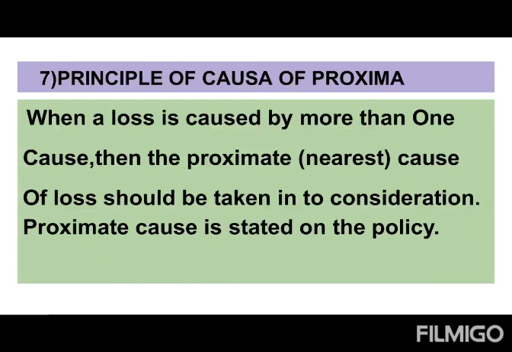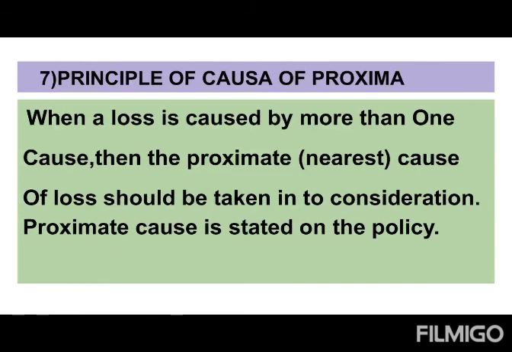Now tell me how much compensation the insurance company will give. Will they give full compensation? No, because he has not taken the insurance against what? Robbery. Whichever cause is stated on the policy, due to that cause, whatever the loss is, only that will be given as compensation. He has taken the policy against fire. Due to fire, 50% is lost. So he will be eligible to get what? Only 50% of the compensation. That is called the principle of causa proxima.